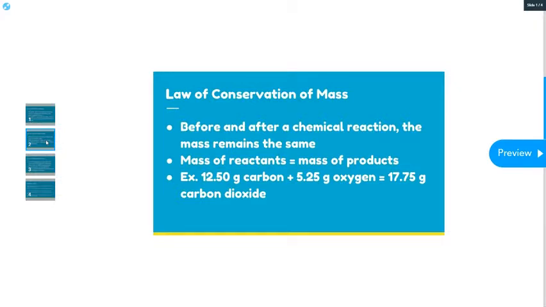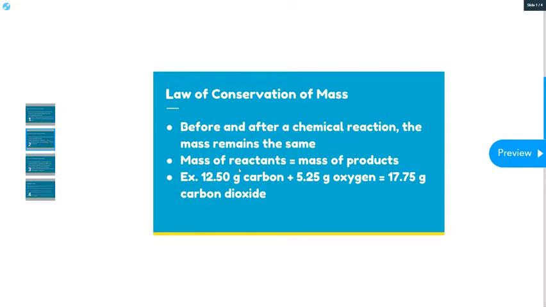We said an example of chemical reactions is burning. And so you're like, well, when I burn a piece of wood, the leftover ash is not the same mass as what we started with. It's much, much less. But remember, there's more than just ash that's left behind. You had the gases being given off and smoke being given off. And if we were able to capture all of that and add that all together, it would equal the mass of the wood that was burned. So before the reaction and after the reaction, the mass would remain the same.